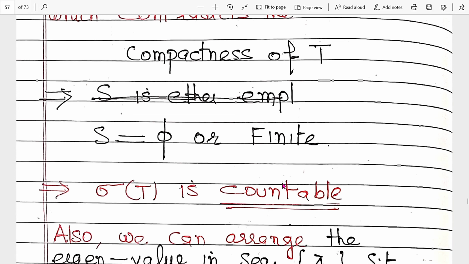S is countable, so sigma(T) is represented in the form of S. So it is a countable set.